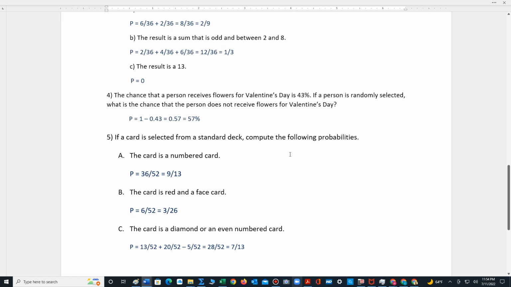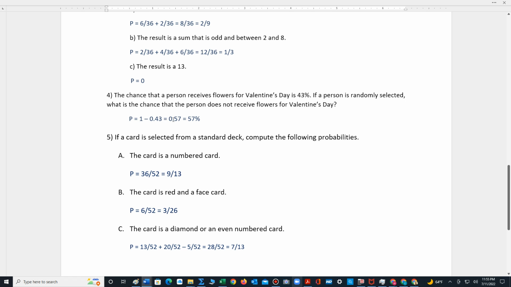Number 4, it says the chance that a person receives flowers for Valentine's is 43%. If a person is randomly selected, what's the chance that the person does not receive flowers for Valentine's? Well, this is a complement probability, so it's 1 minus the chance of receiving flowers, which has been converted to a decimal.